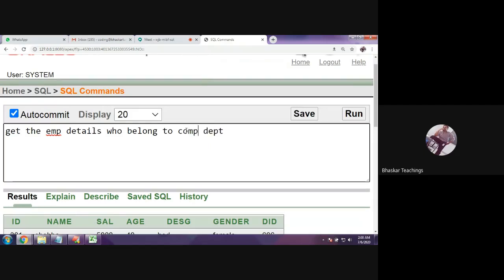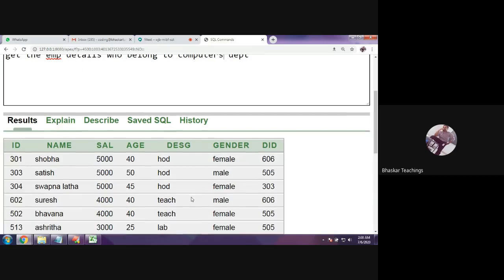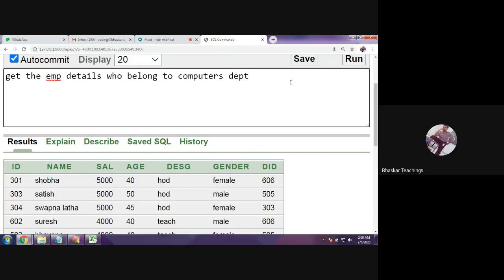Okay, computers department. And do we have the computers department here? We don't know, because the department name will be in the department table. Here in the staff table, we have only the department ID. If you want to get the department details, you need to go to the department table, not the staff table. So select star from staff. Whatever you have seen now is the details of the staff table.